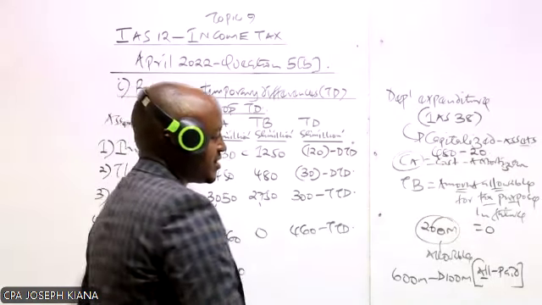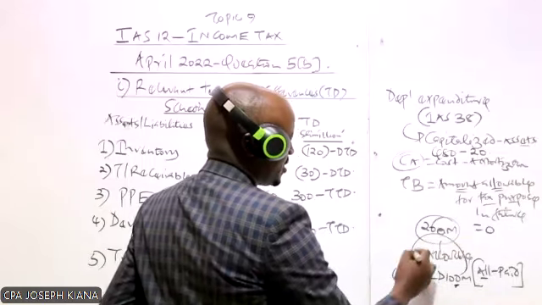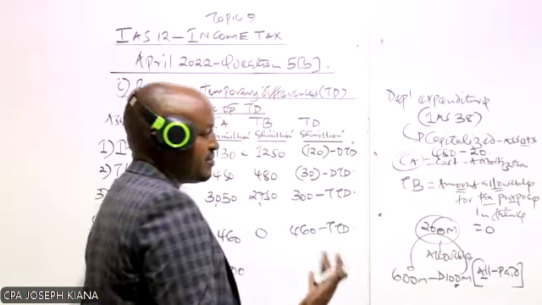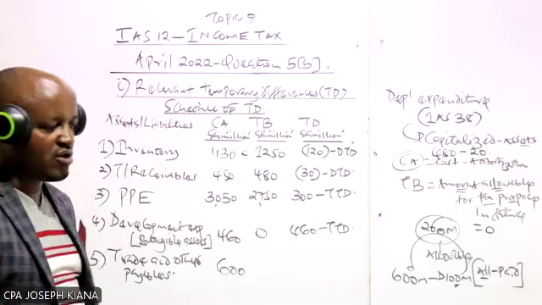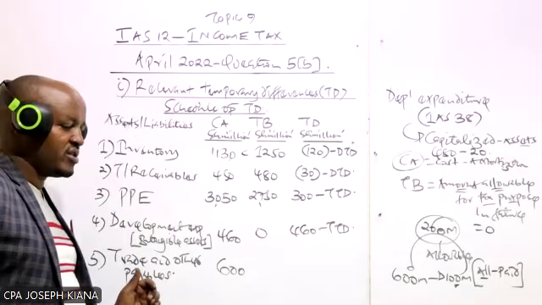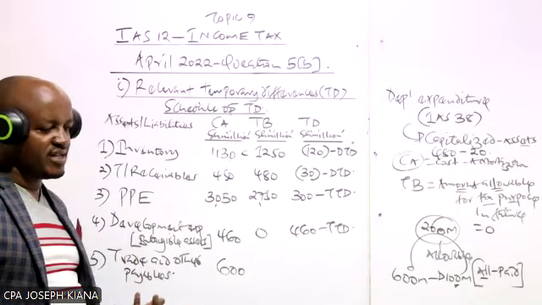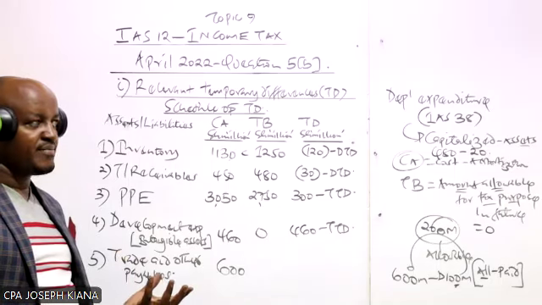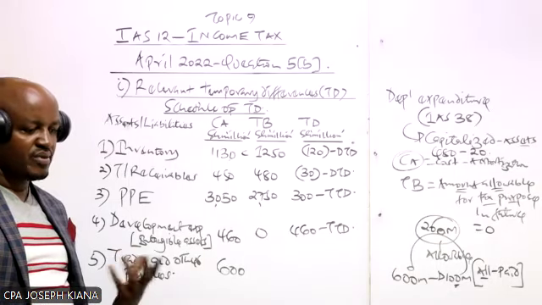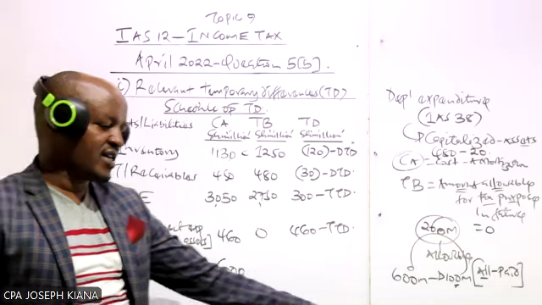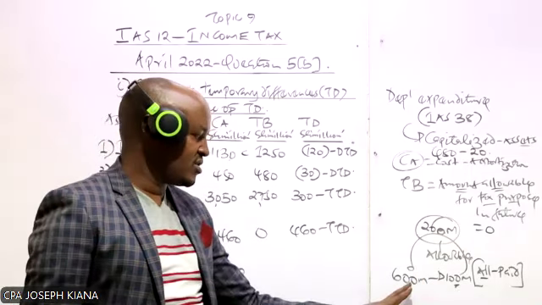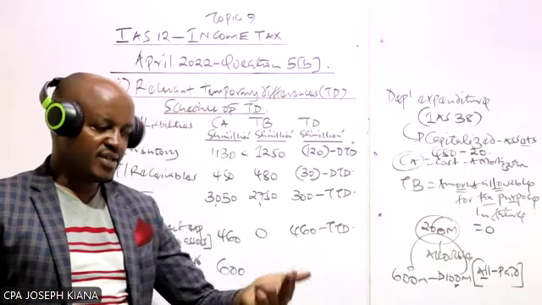Now, who can tell us whether this particular amount, which is included as part of the payables, has been paid or not? And recall payables are liabilities. Payables is what the company has to pay. So this amount of 100 million, which is included here, has it been paid or not?